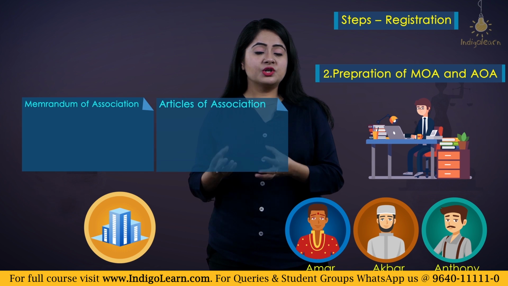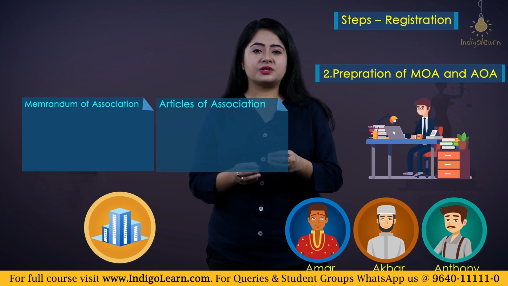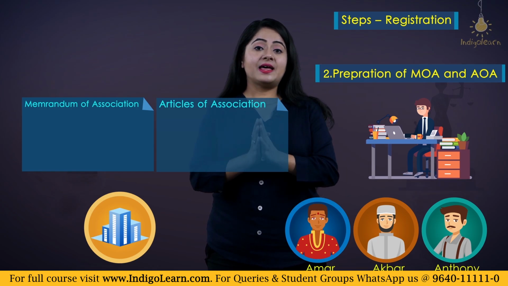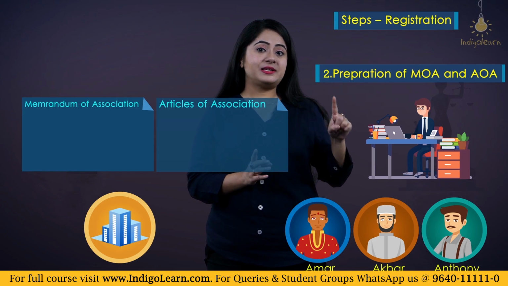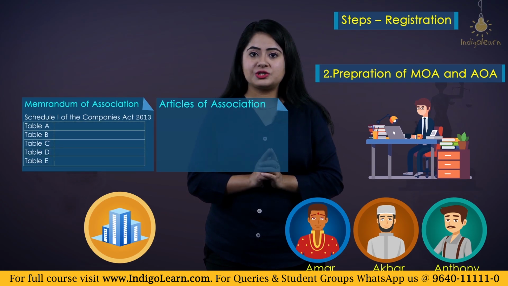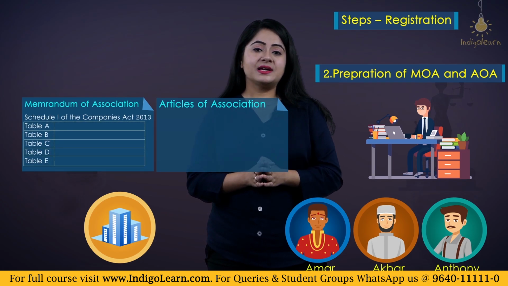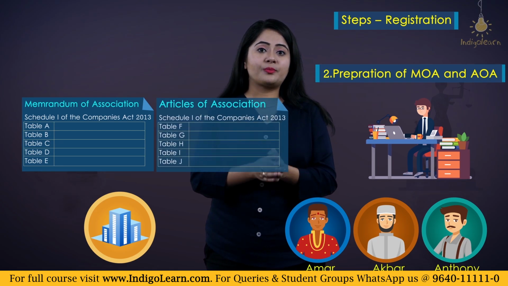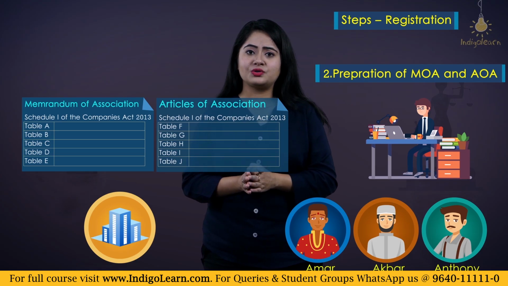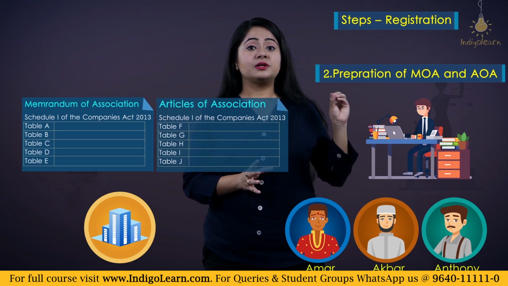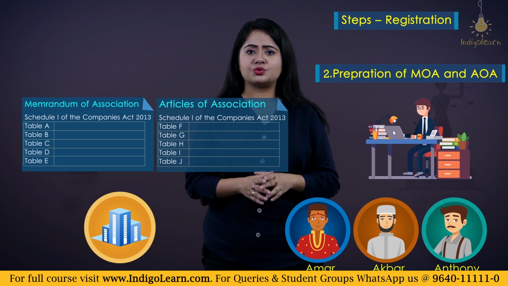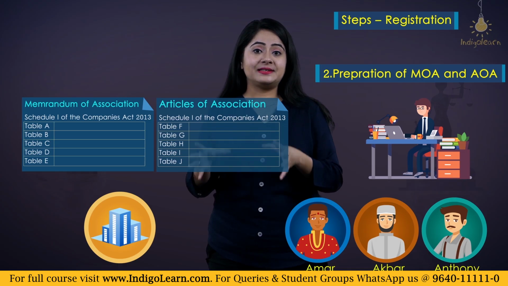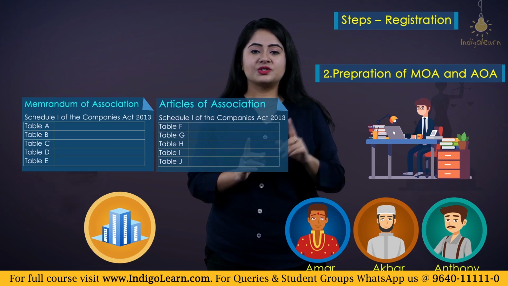So those things have to be decided and they have to be written down in the Memorandum and Articles of Association of the company. So now of course we can also use certain predefined formats that have been given in Schedule 1. So we had discussed that in Schedule 1, tables A, B, C, D, E relate to the Memorandum of Association, and for Articles of Association, tables F, G, H, I, J have been mentioned. So these prescribed formats can be easily taken by this company also, and they can add further details to the prescribed Memorandum of Association and Articles of Association forms. So basically the memorandum and articles have to be created by these promoters and the chartered accountant. So that is the second step.